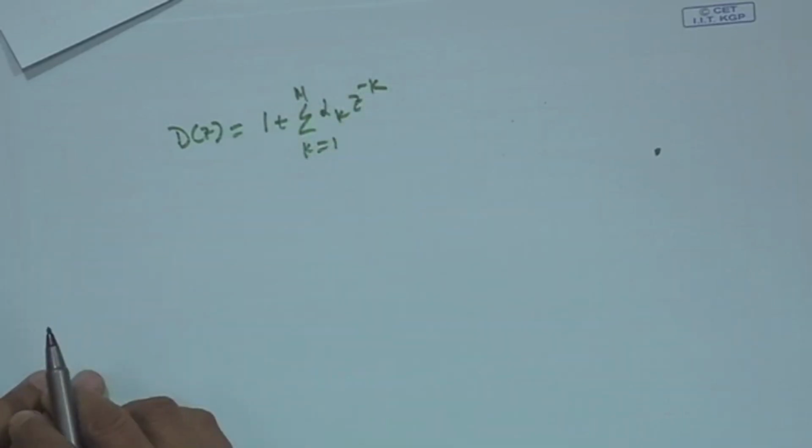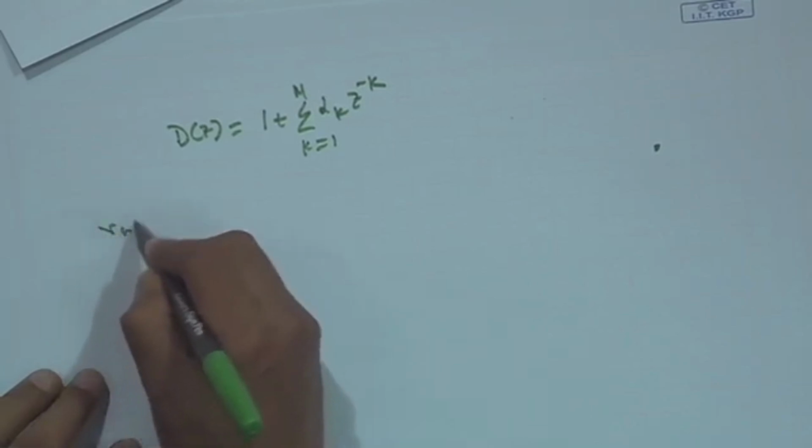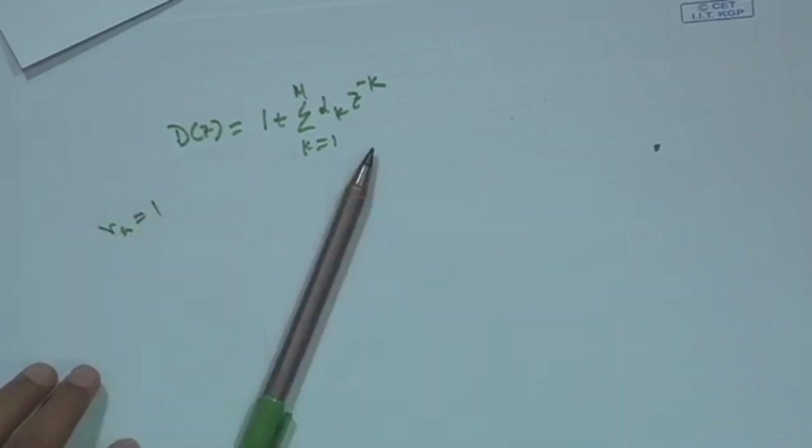So let Rg be equal to 1, that means there is no glottal impedance, Rg is equal to 1. Okay. Thank you.